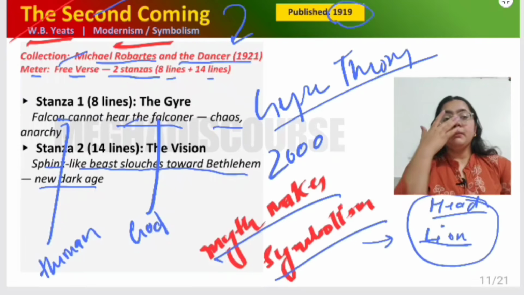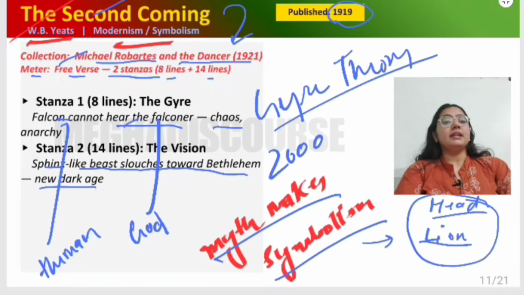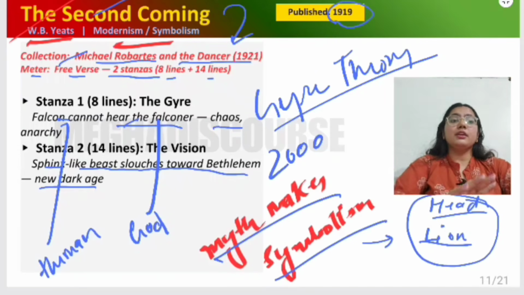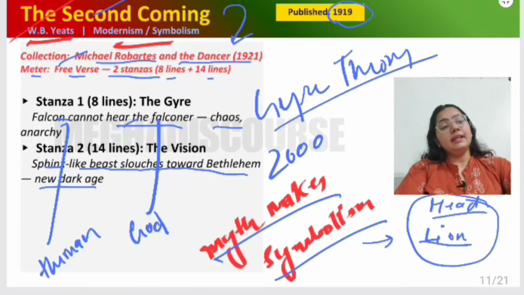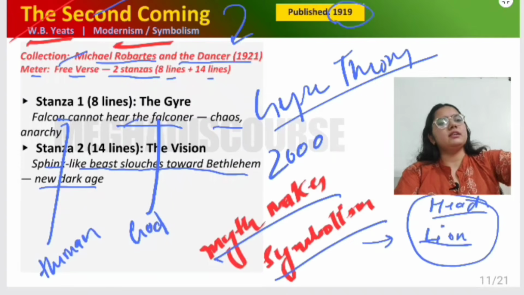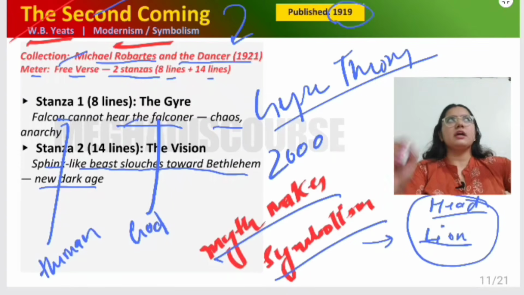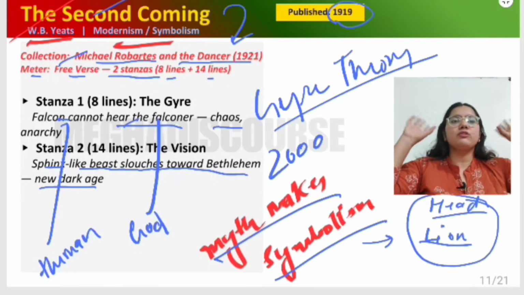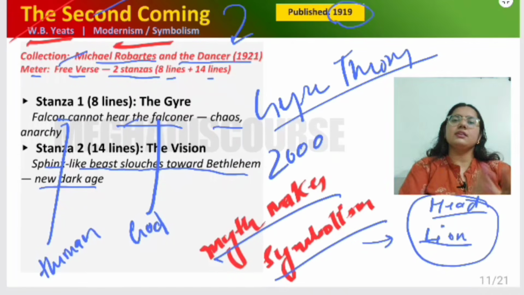Basically, the main idea here is that now it is the time when not the Christ, but a monster will come. This is the revelation of a monster, and people are fearful of that monster. There is a desert, and in that desert, that monster appears, and there are bats and birds flying around it. So this is basically the second coming.